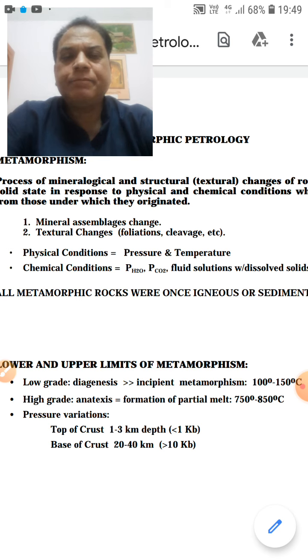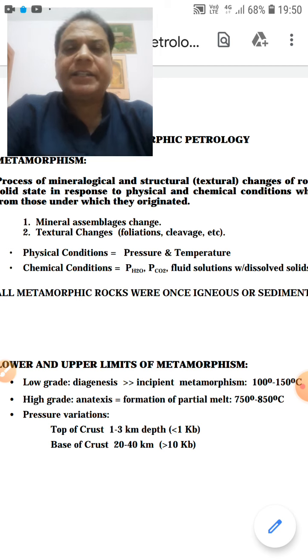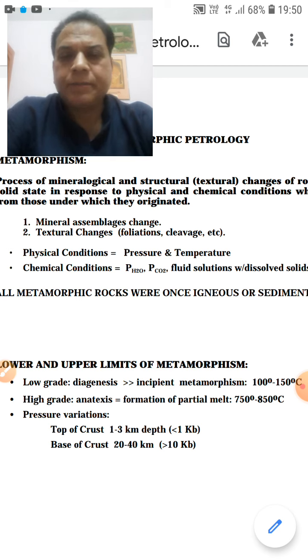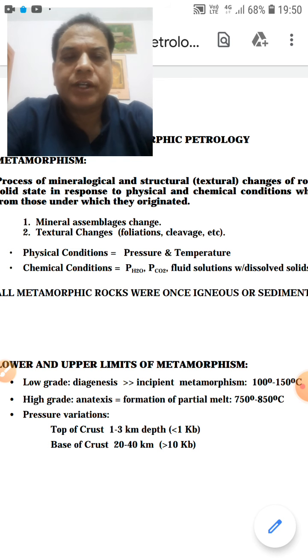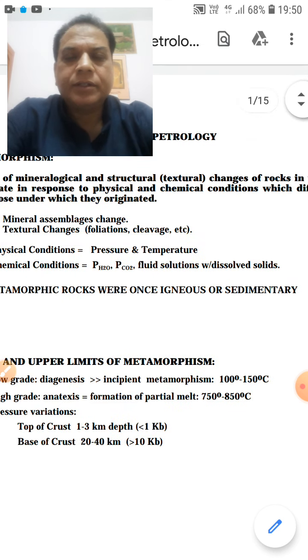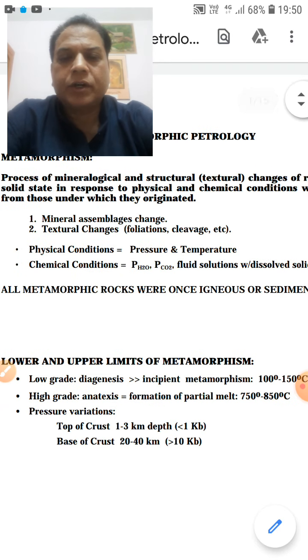It may be igneous or sedimentary, and when, due to change in the physicochemical conditions, that is pressure, temperature and chemically active fluids, a process of mineralogical and structural, that is textural, change takes place, this change is known as metamorphism. You can say the metamorphic process, and the rock formed is a metamorphic rock.